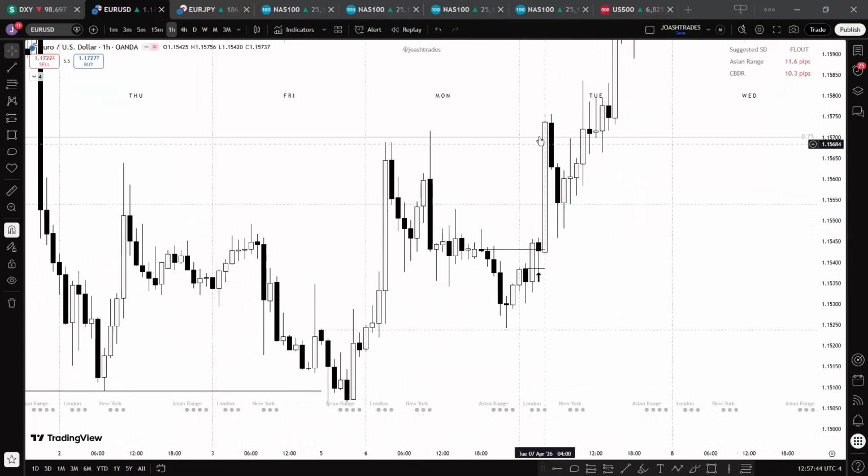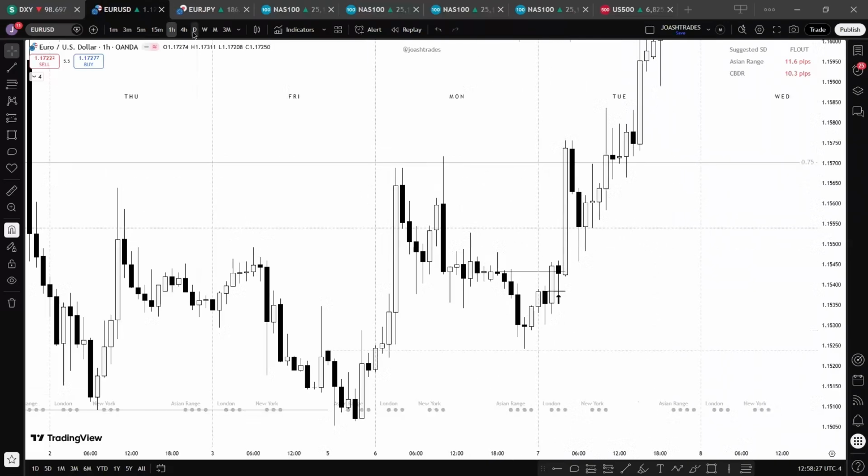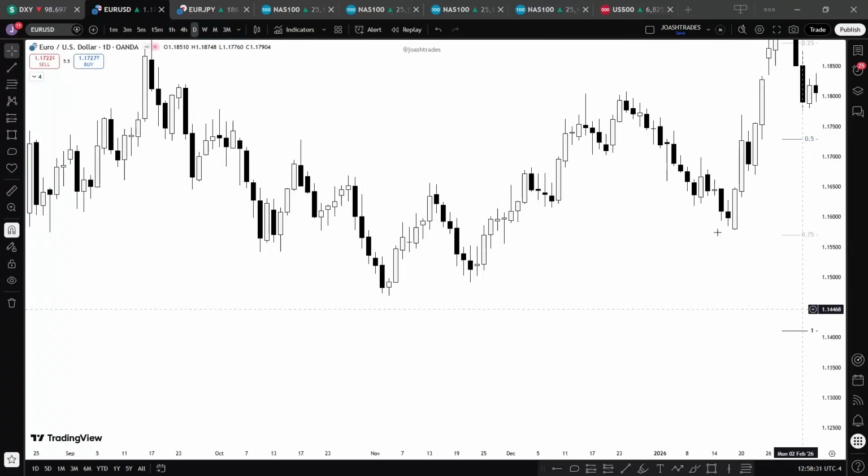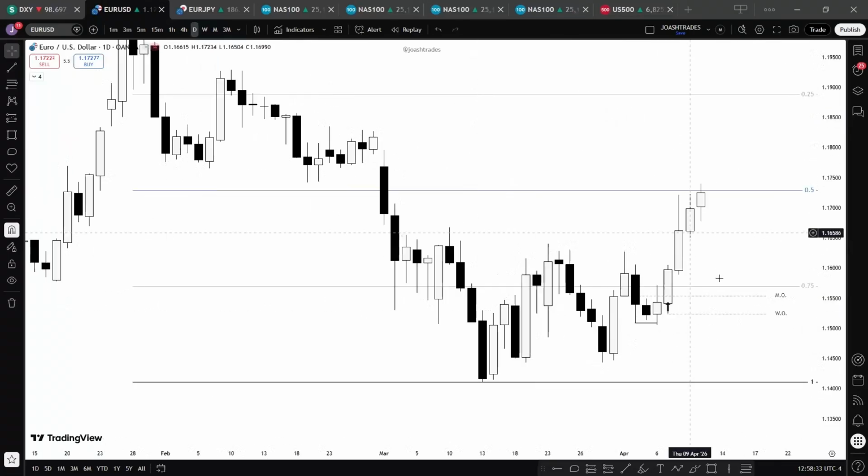But remember I said, price moves from external range liquidity to internal range liquidity, and from internal range liquidity, price moves toward external range liquidity. So we anticipate New York to be a continuation because we are still in a discount and deep discount.